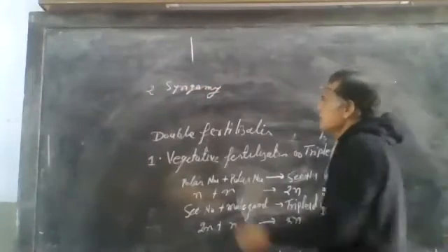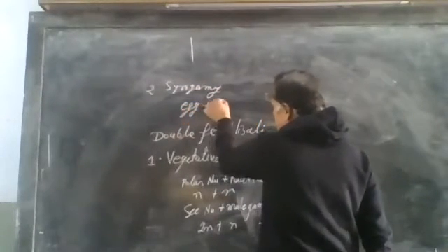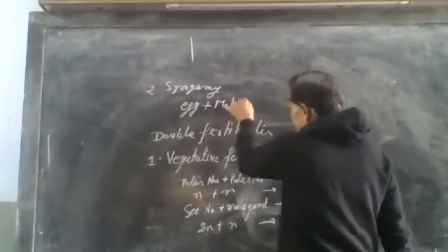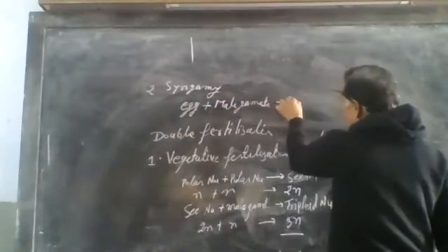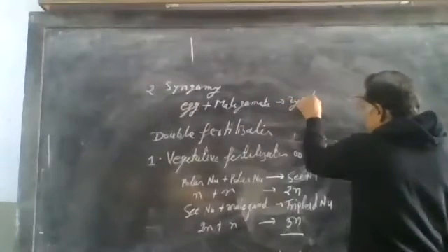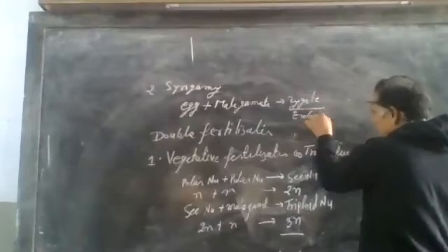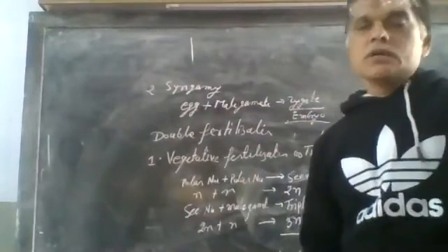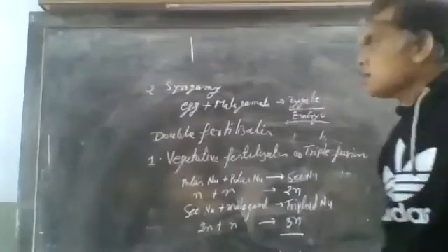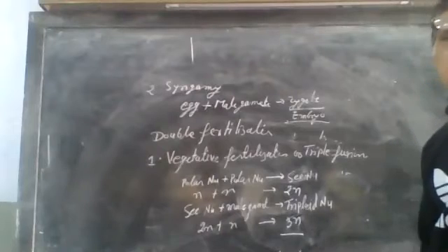In syngamy, the egg cell is fertilized with the other male gamete and forms a zygote, and the zygote forms the embryo. This is the other fertilization. So fertilization occurs two times in the plants.